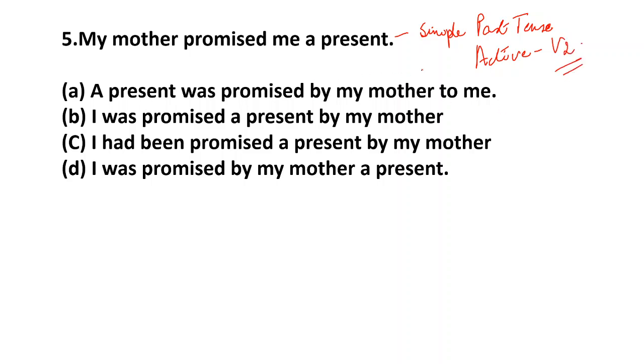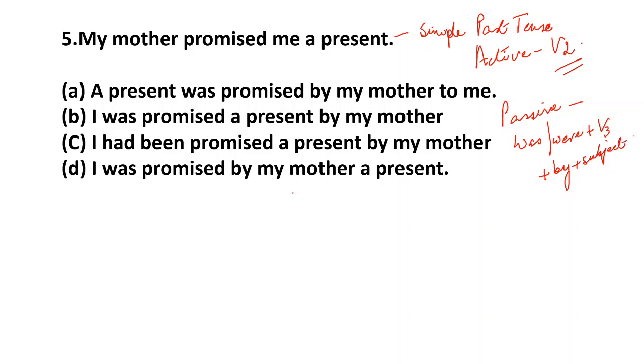My mother promised me a present. So in the passive voice, what will it be? In the passive voice, the simple past tense becomes very clear: it is was, were, I explained in the previous sentence also, plus V3, plus by, plus subject.